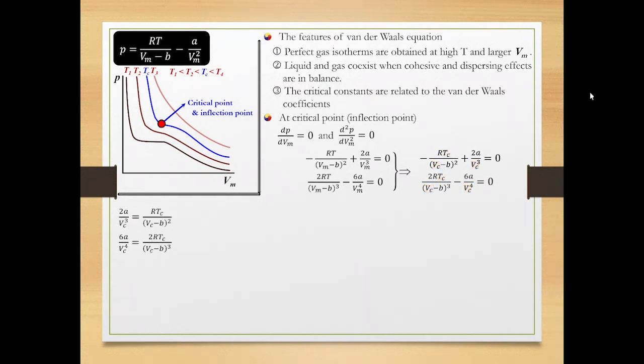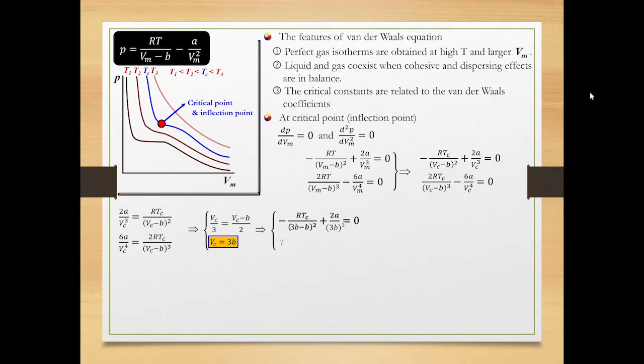Combine the two equations by dividing the left side of the first equation by the left side of the second equation, and dividing the right side of the first equation by the right side of the second equation. This would lead to Vc over 3 equals (Vc minus B) over 2. Now, Vc is 3B. You may plug this into either the first equation or the second equation. Let's plug it into the first equation like this. Remember, you may do the same to the second equation and you will get the same Tc.